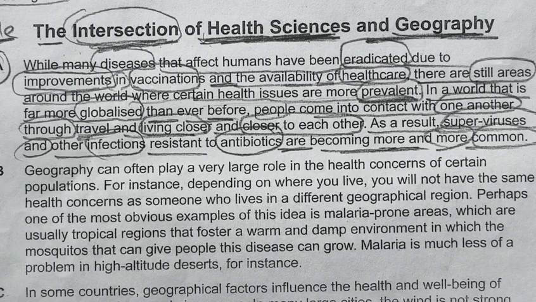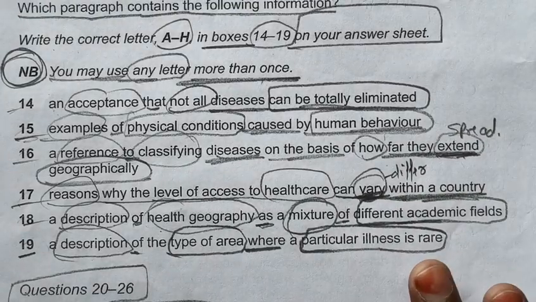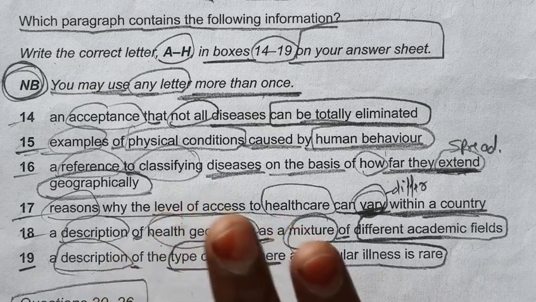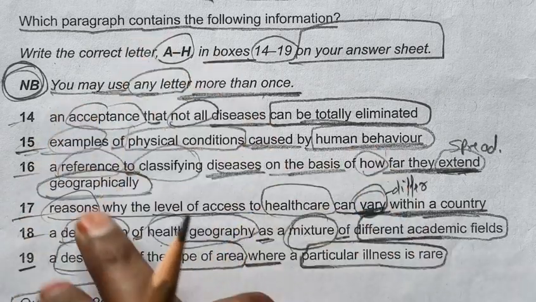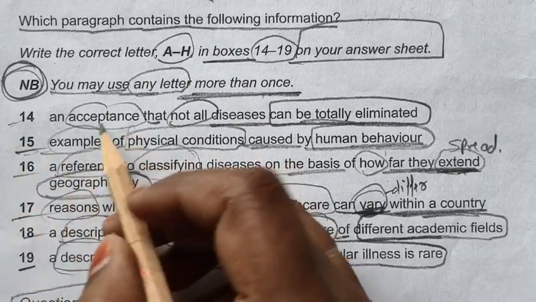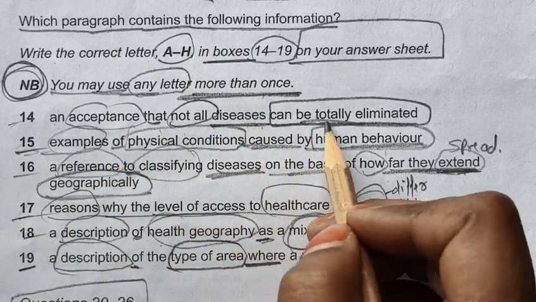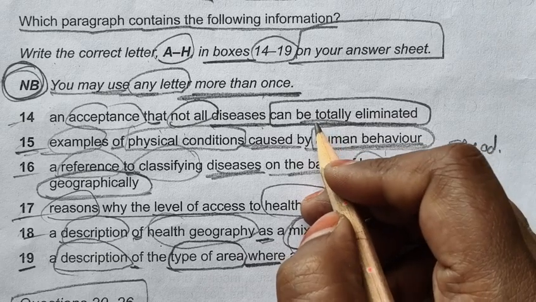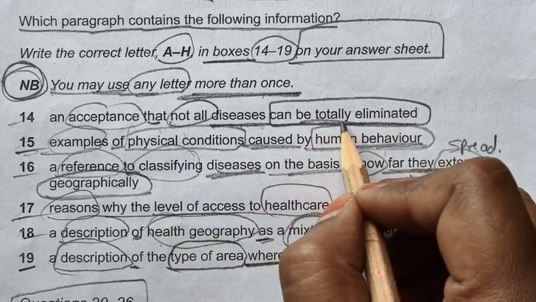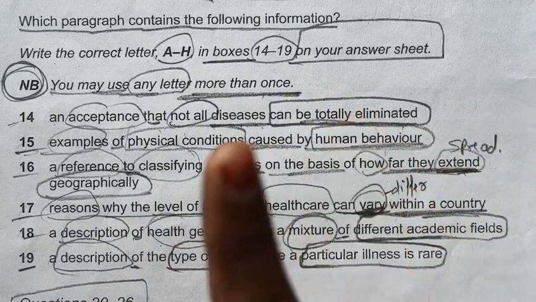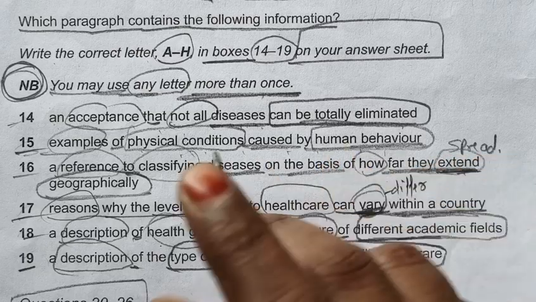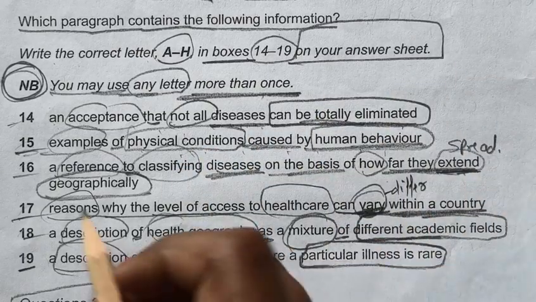So let's see whether we are getting our answers or not. In our first question type, which paragraph contains the following information, we have already read our A paragraph. Let's see whether we are getting any answer from these statements. Number 14, an acceptance that not all disease can be totally eliminated. We have seen the word diseases, but we have not seen anything regarding being totally eliminated in the A paragraph. Examples of physical conditions caused by human behavior, this also we have not seen in A paragraph.